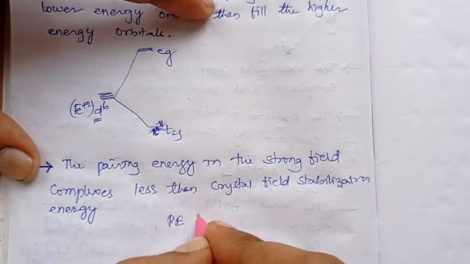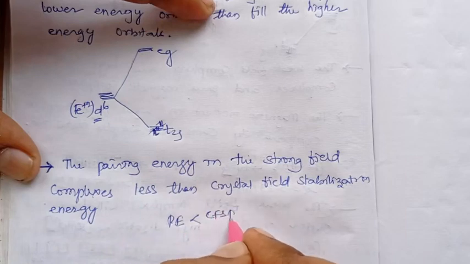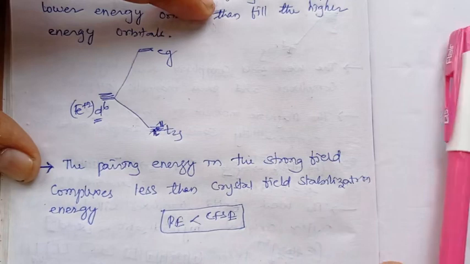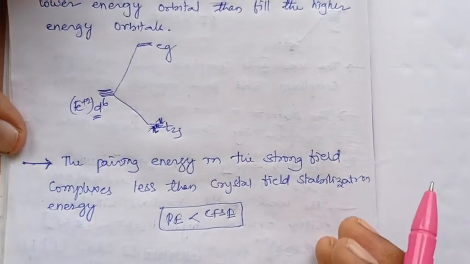P is less than CFSE in strong field complexes. Why does it take place?